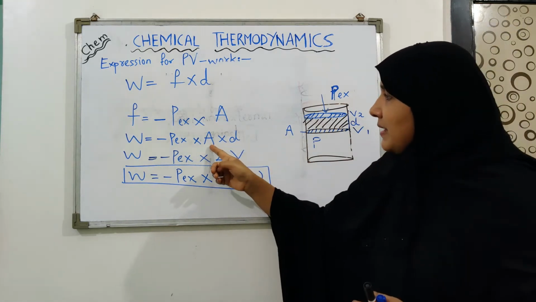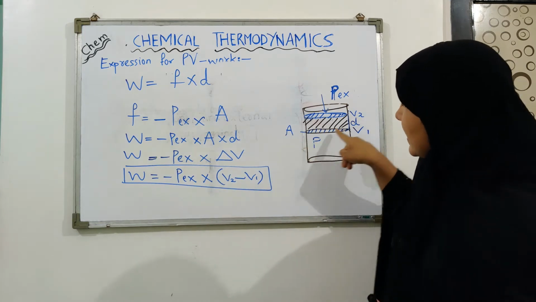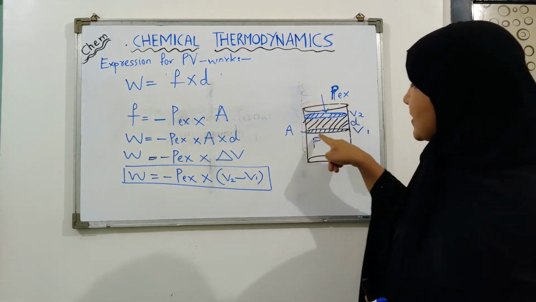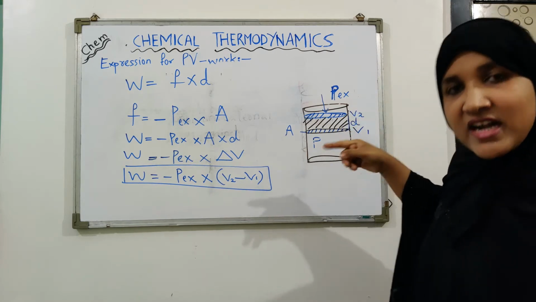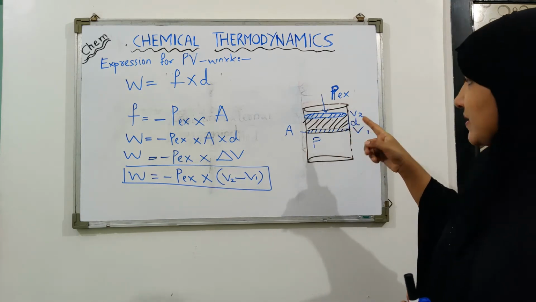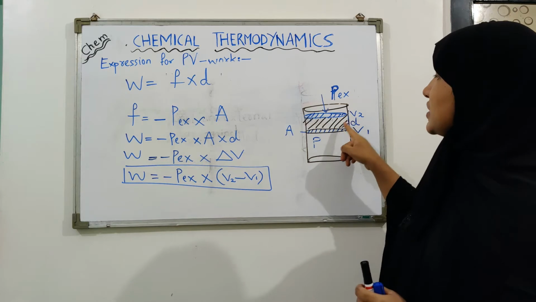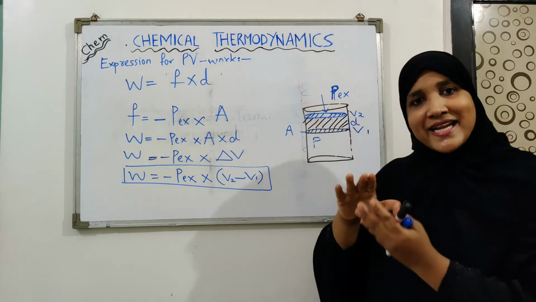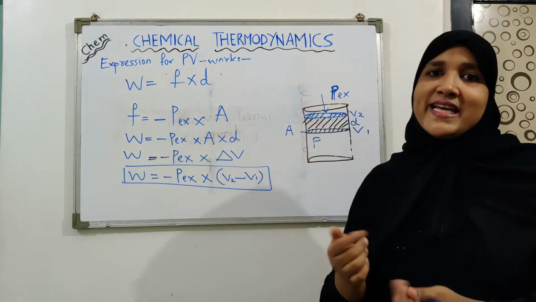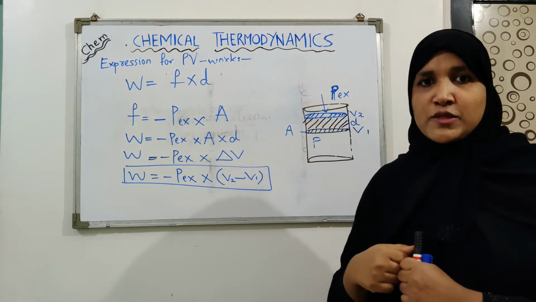Now this A multiplied by D is nothing but the area of surface of piston multiplied by the distance traveled by the piston. When you multiply these two, you will get the change in volume, that is the increase in volume that has taken place due to expansion.